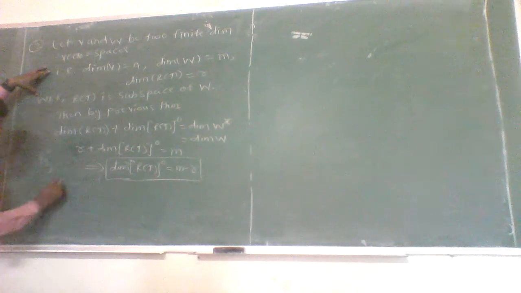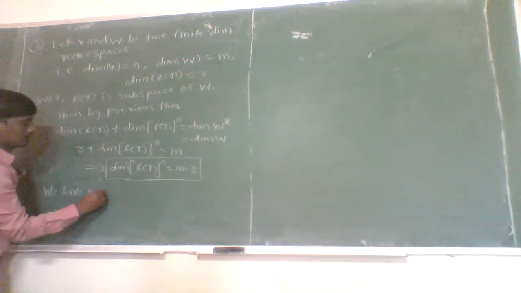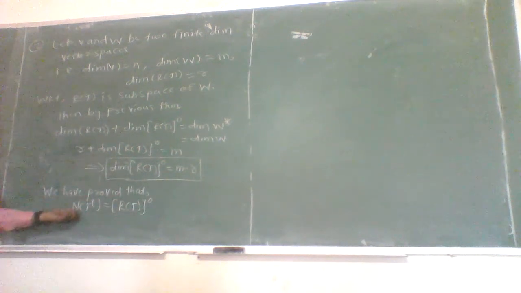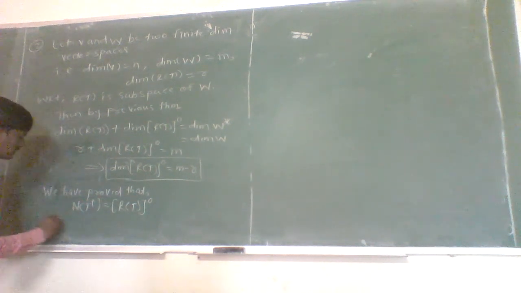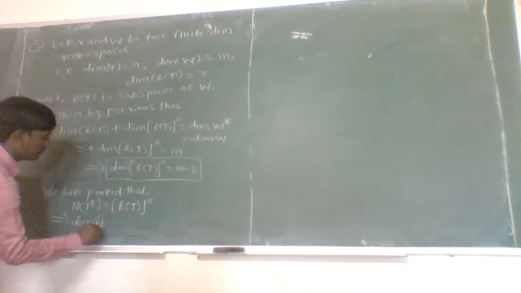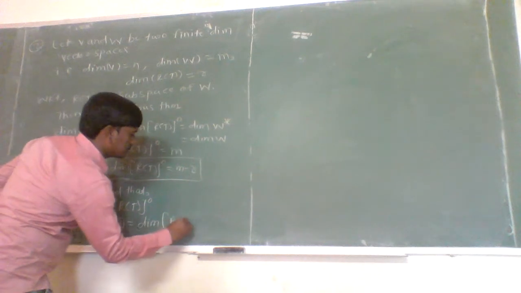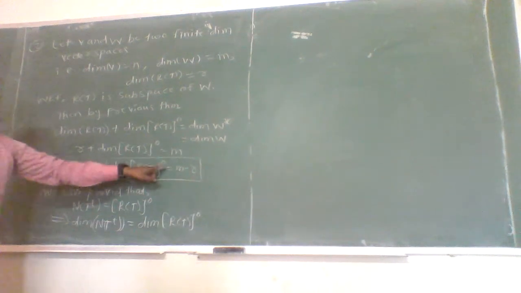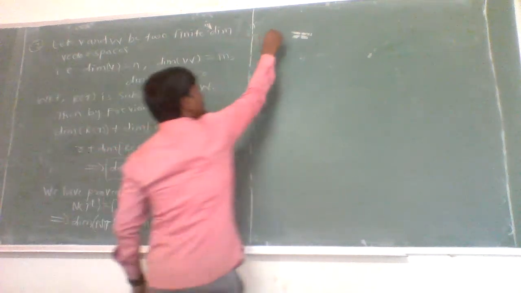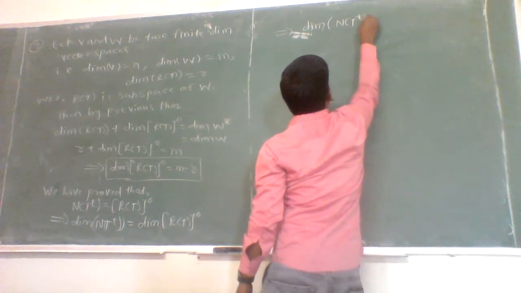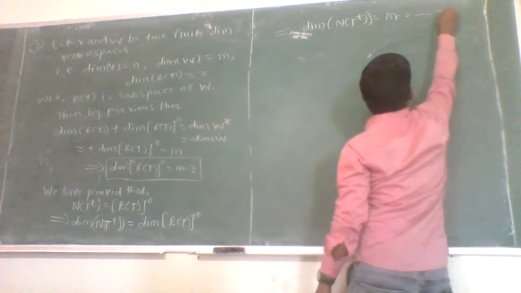But in the previous, that is in the first step, we have proved that the null space of T to the power T is nothing but the annihilator of the range space of T. As both are equal, the dimensions of both the spaces are also equal, which implies the dimension of the null space of T to the power T is equal to the dimension of the annihilator of the range space of T. But here the dimension of the annihilator of the range space of T is m minus r, which implies the dimension of the null space of T to the power T, that is the transpose of the linear transformation, is equal to m minus r. Therefore, this one is star.